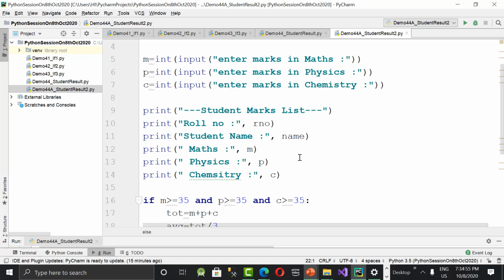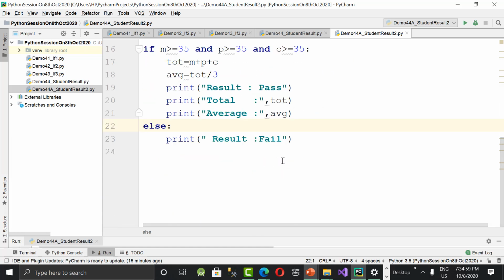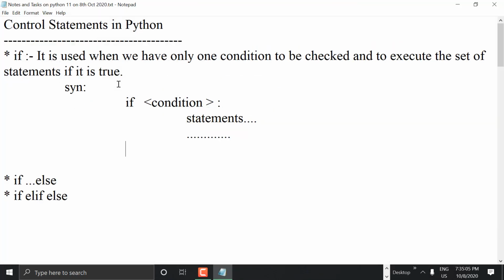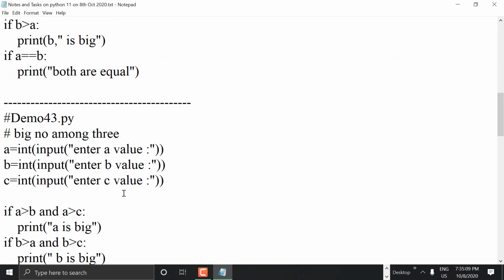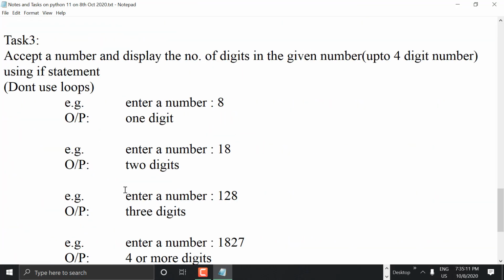Okay, let's go to the tasks list today. Where is the program notes? Yeah, yesterday I gave you some tasks, na? Task 3, yeah, let's make it as 4, task 4. Task number 4.